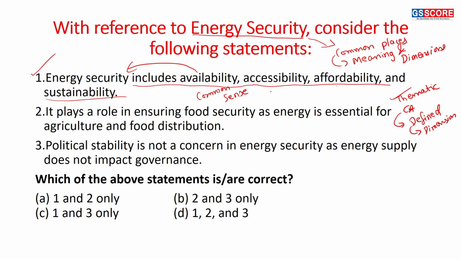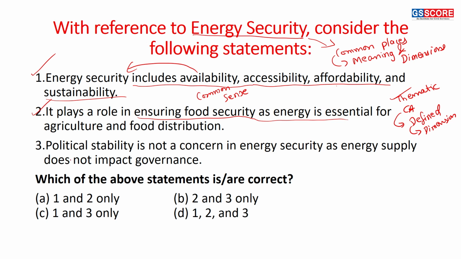If you have all these four components, you can say that you have energy security. It plays a role in ensuring food security, as energy is essential for agriculture and food distribution. Absolutely correct. Okay, this is another commonsensical statement. Now what will UPSC do? It will provide for the third statement, which will be in a way mischievous. You will not know whether to orient yourself towards the statement or not.